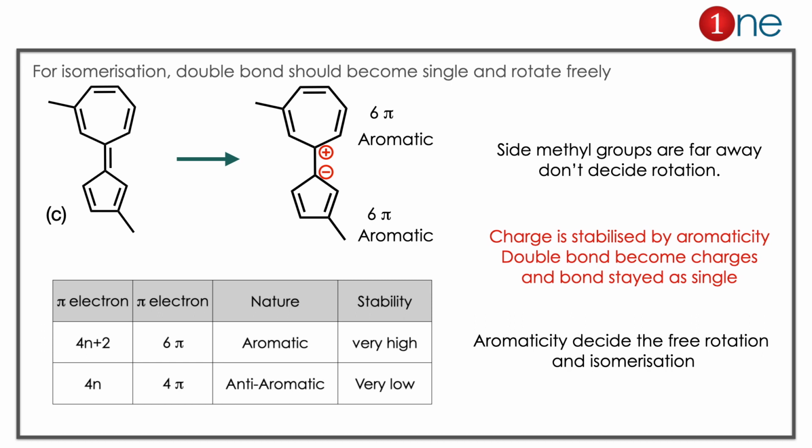So the concept you have to learn here is, for isomerization, double bonds should stay as single, which is defined by aromaticity. The second concept you have to understand is aromaticity. If the compound has 4n plus 2 pi electrons, it is aromatic. The stability is very high.